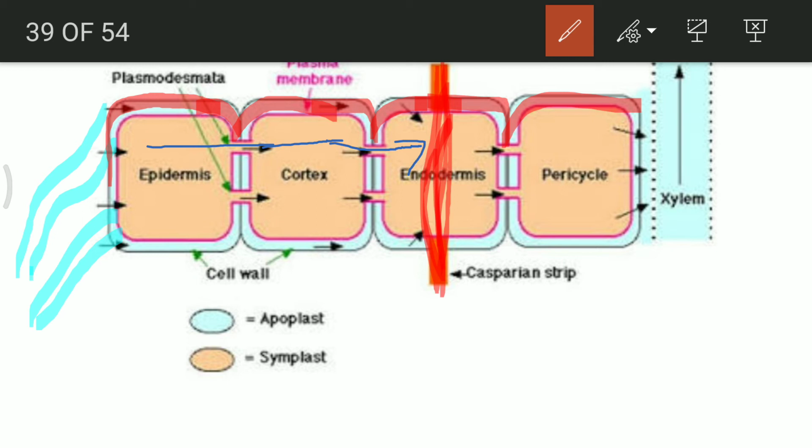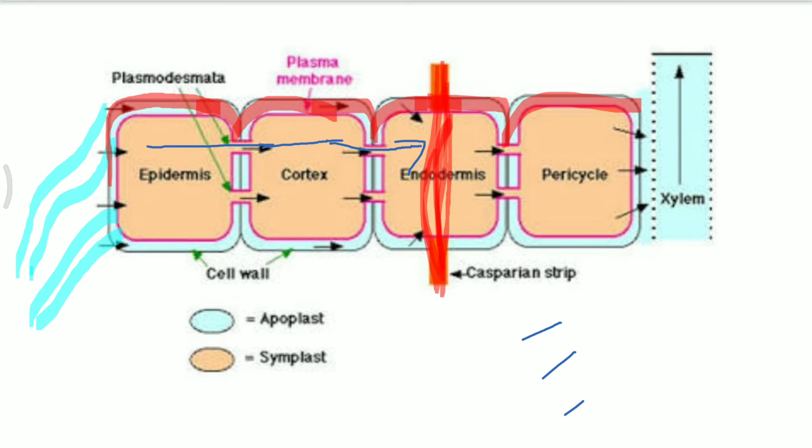Now there is a series of reasons for that, because Casparian strip has a completely different kind of structure, and the structure of Casparian strip doesn't allow the movement of water molecules by the apoplastic pathway. So for now just remember that it is not allowed. Now, as the water has stopped at this place where Casparian strip is present, the water has to follow the normal symplastic movement.